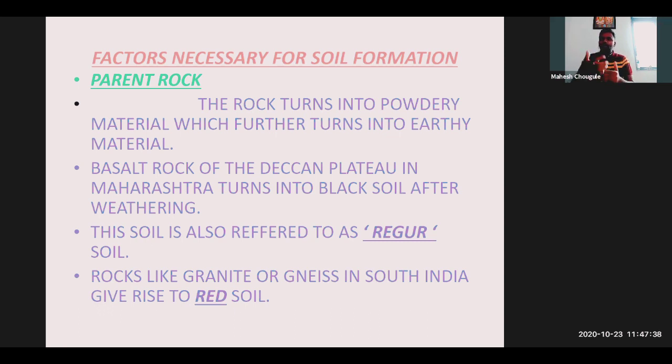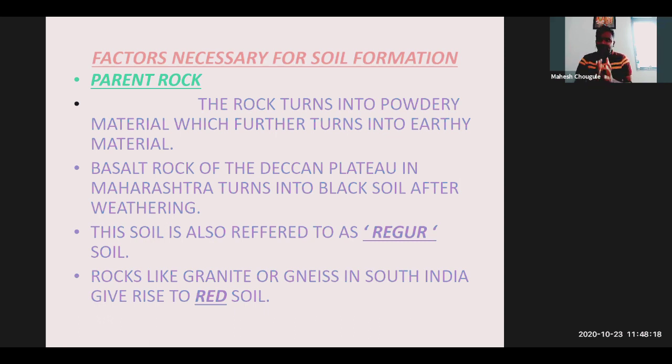Okay, and if you go to the Deccan Plateau in Maharashtra, that area, you can get the black soil. Here is the difference. Because of what? Because there is a granite kind of rock. अभी जहाँ पे granite type of rock और gneiss type of rock रहेंगे, वहाँ पे हमें red soil मिलेगा. So what type of color? That is red soil. वो मिट्टी कैसी रहेगी? Red. Okay, and if you go to the Deccan Plateau in Maharashtra, what type of rock will you get? What type of soil will you get? You can get black soil. And what's the reason? There you will get basalt rock.